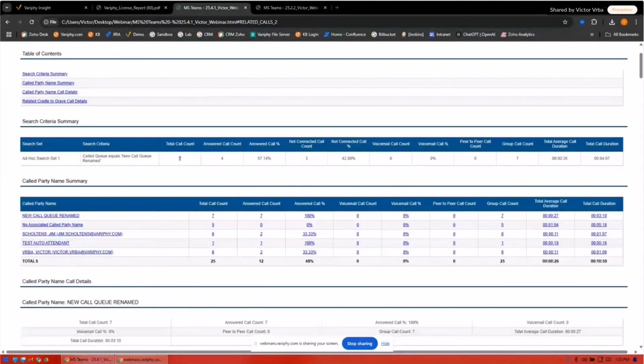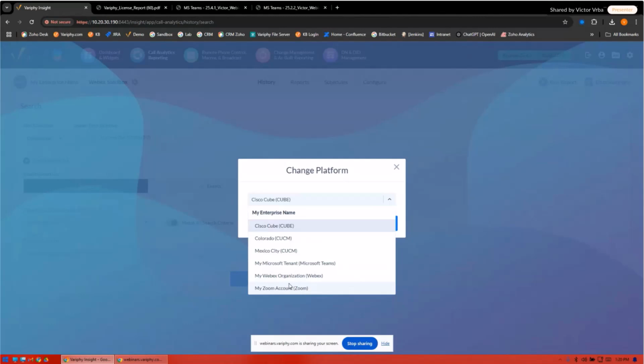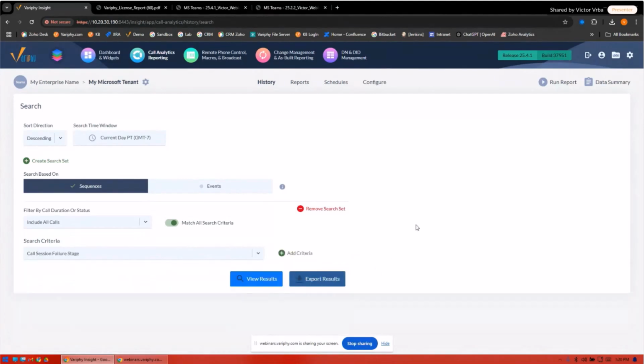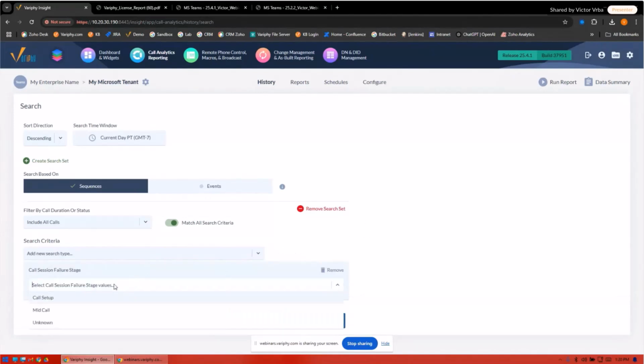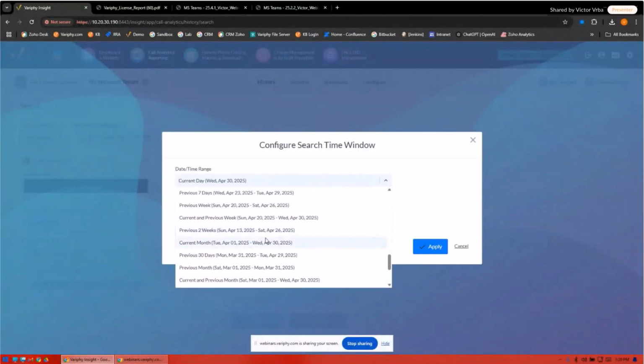Another big change, and I promise this will be the last one I talk about for Microsoft before we move on to a couple other changes for WebEx and Zoom, is the ability to add call session failure. So what is call session failure? When we're talking about Microsoft, and let me switch over to Microsoft here, call session failure is the ability to see where a call may have failed. This was something we had in our detail before, but from a request from our customers, being able to delve into what calls are failing, where calls are failing, and whether they're failing on particular people more than other people was obviously an advantage that we recognized.